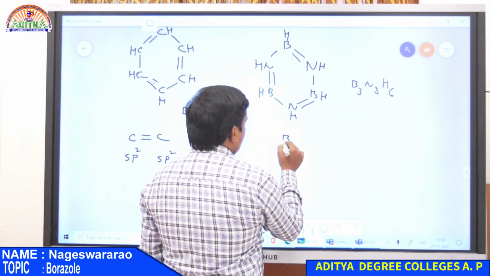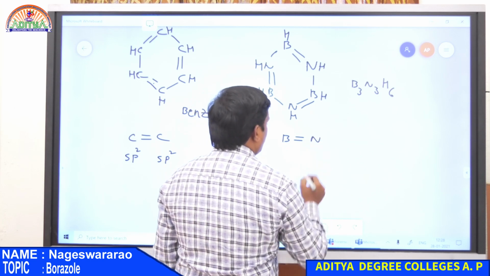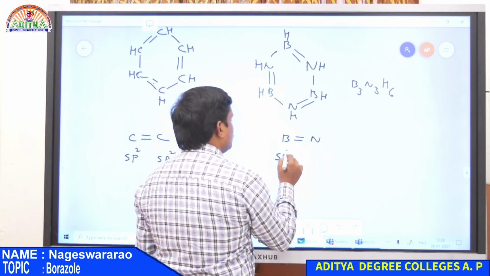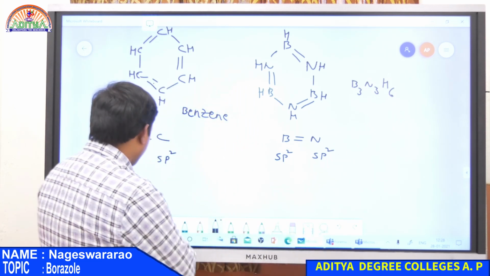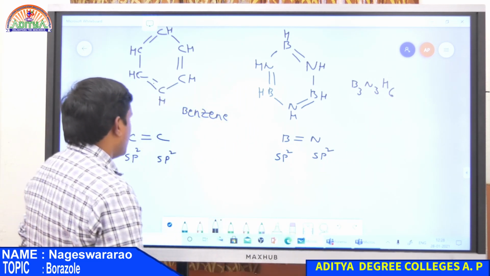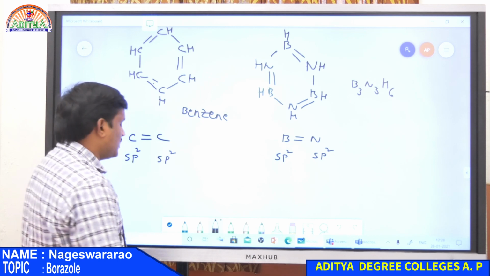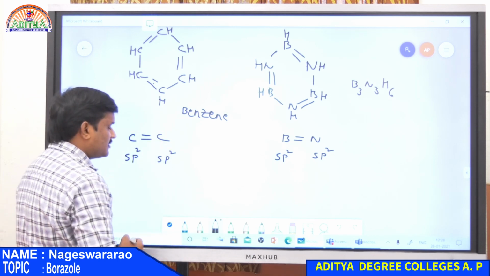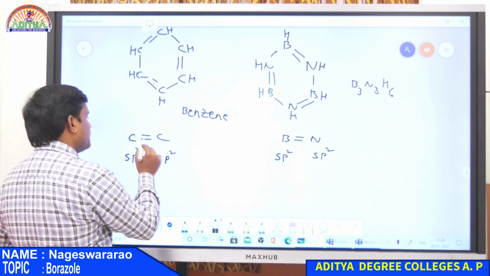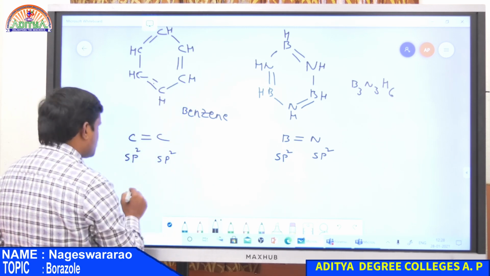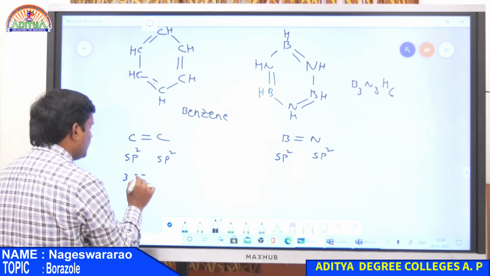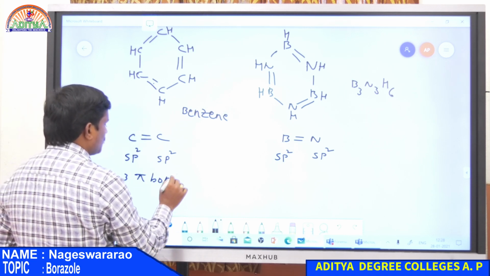Similarly here in B=N double bond, boron undergoes sp2 hybridization and nitrogen also undergoes sp2 hybridization. But only difference is here both are same atoms in benzene, therefore overlapping takes place between same atoms and totally there are 3 pi bonds.